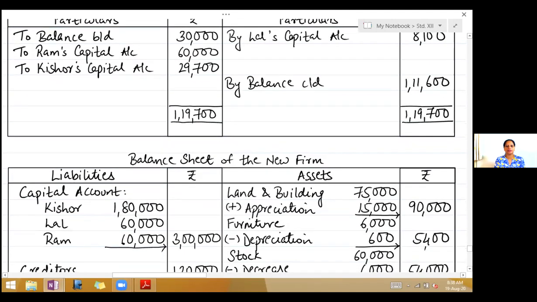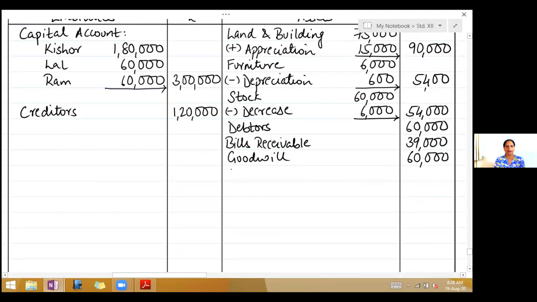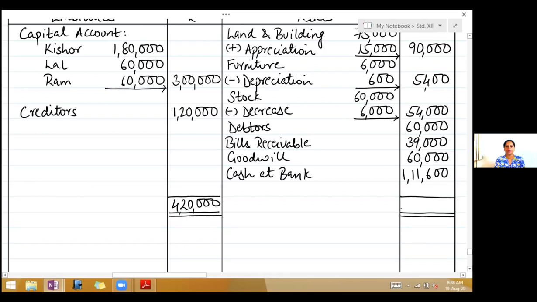So it's an asset. So write on the asset side, cash at bank, 1,11,600. Now you will total up the balance sheet. So take the total of the liability side. It is 4,20,000. And then again 4,20,000 on the asset side.